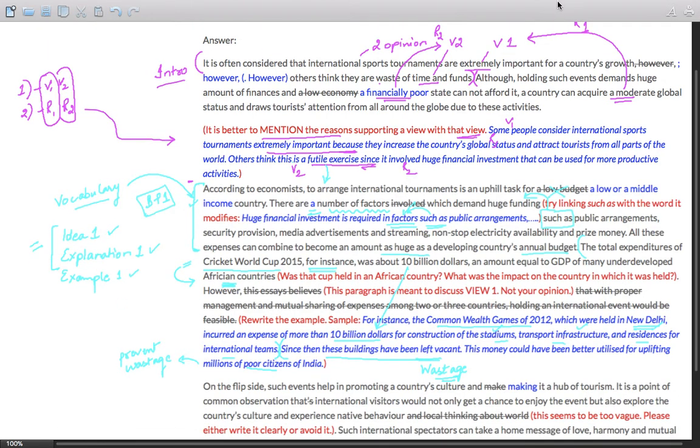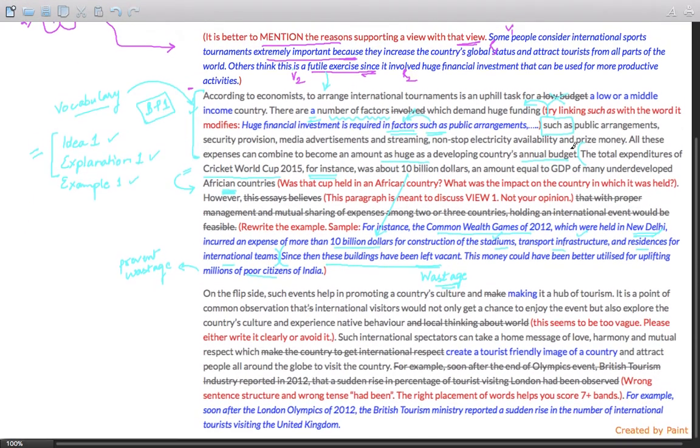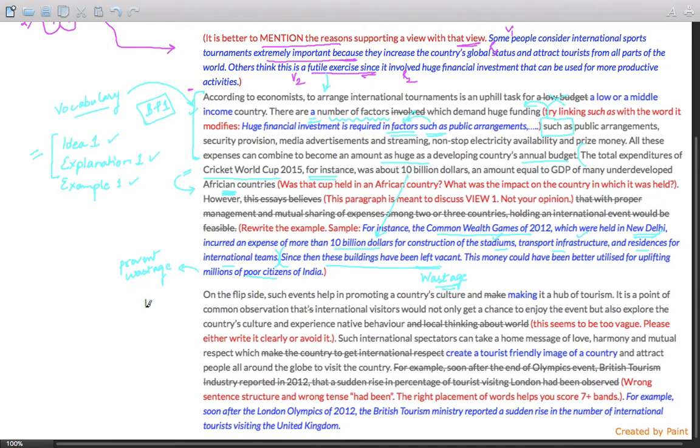Now let us discuss the other view, the second opinion, which is mentioned over here. This is body paragraph 2, and the student has done some nice things, but others are lacking, and let us go through them. This is where the idea begins, with a good connecting device: on the flip side. Such events help in promoting country's culture and making it a hub of tourism. This is the idea. Idea 2, and I'm expecting an explanation from here. This should be an explanation 2.